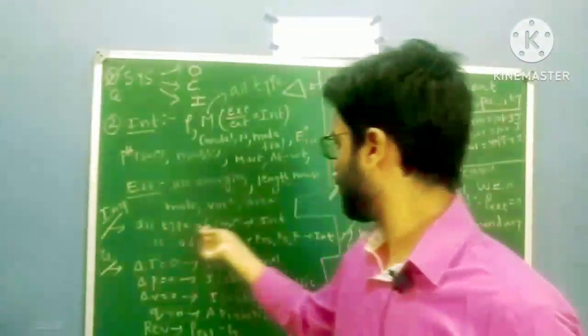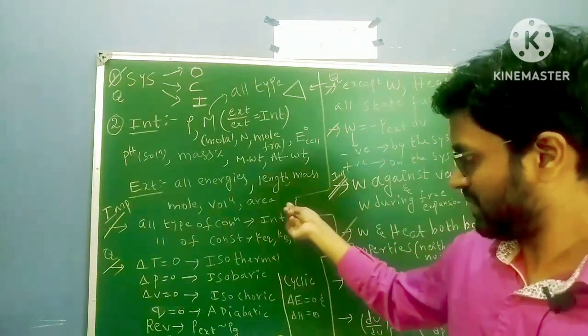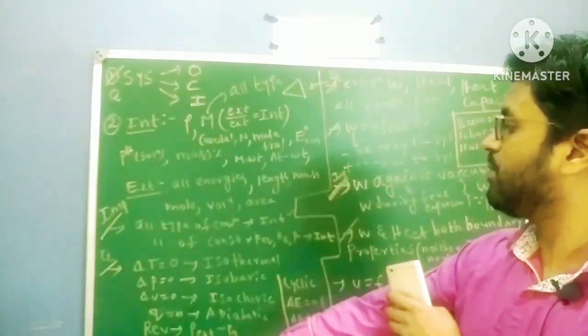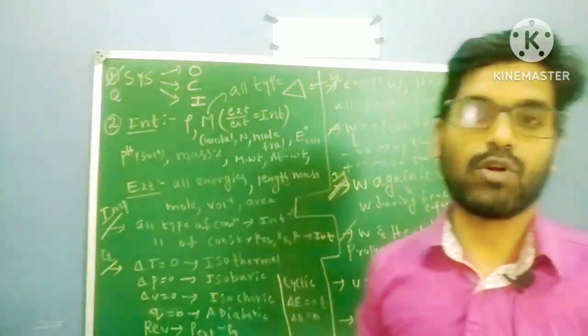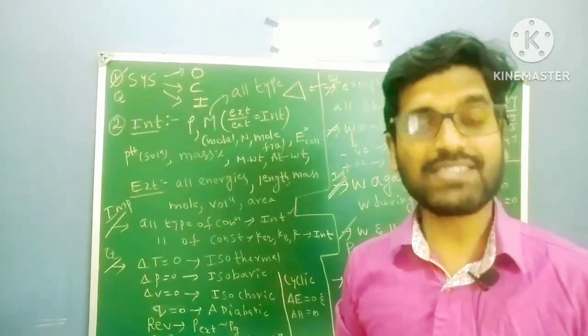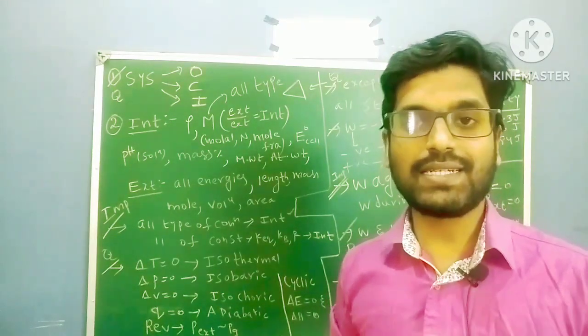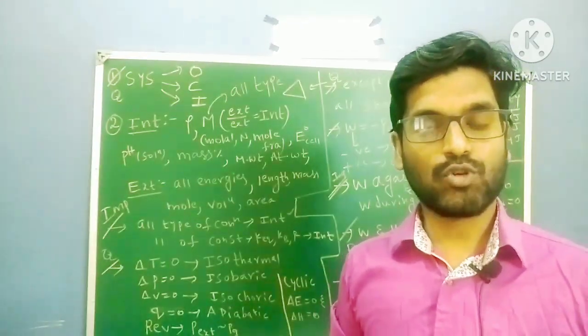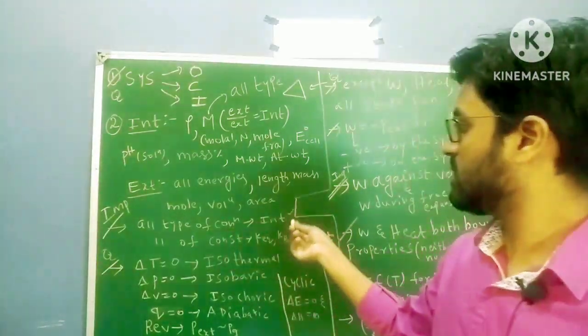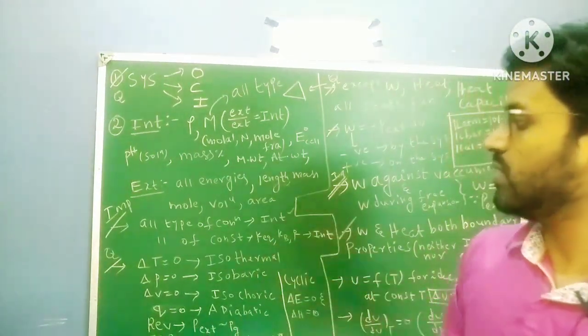Next one, all types of concentrations. I have already said this: all types of concentrations are intensive properties. All types of constants: you take equilibrium constant, Boltzmann constant, Avogadro number, gas constant. Any type of constant is an intensive property. All types of concentrations are intensive, and all types of constants are also intensive.